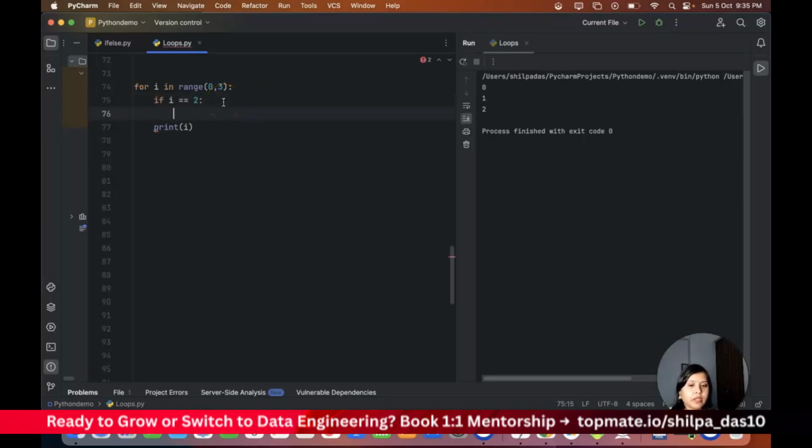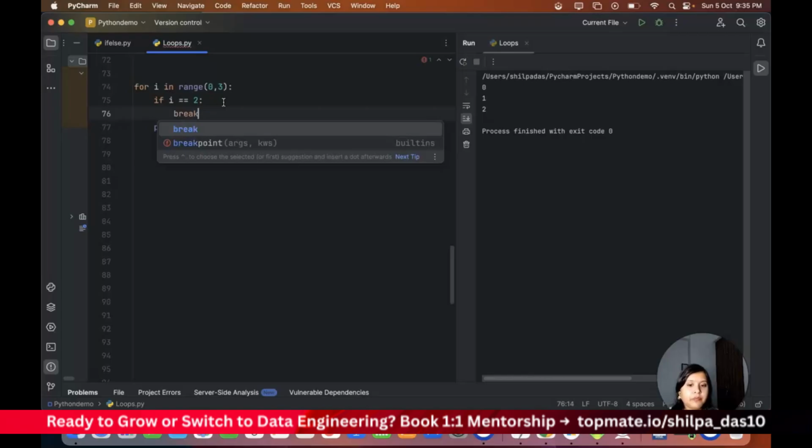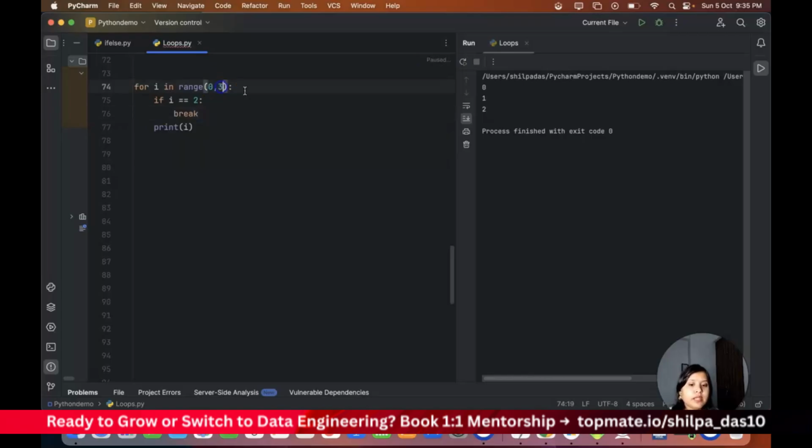Then it is going to break. Let me increase this portion so that you understand. So if I is equal to 2, it's going to break and it's not going to this particular statement. It's coming out of the loop. So I'll write here print loop has ended.